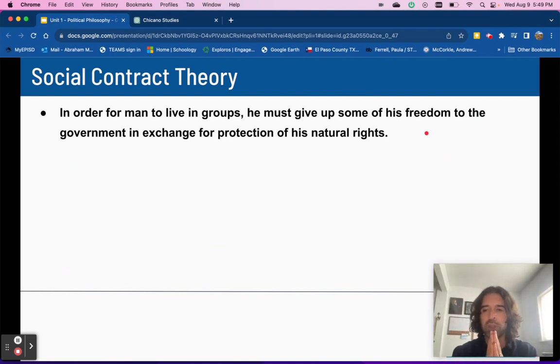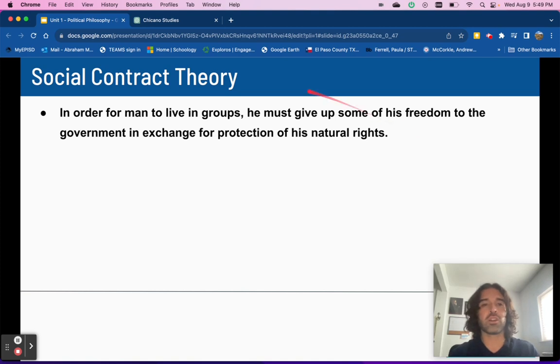In order for people to live together and have security from the government, we have to give up some rights. Think about it like this. In order for us to be protected by the police, we give up some rights. An example is when they pull us over, they have the right to pull us over and put us in jail if we don't pull over. But ultimately, we give up that right so they can protect us if we need them on another occasion.